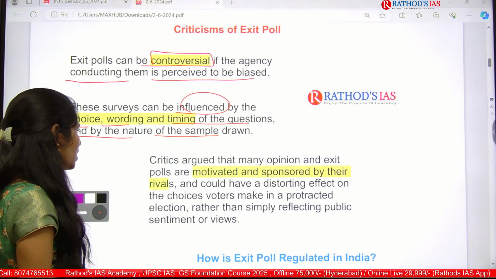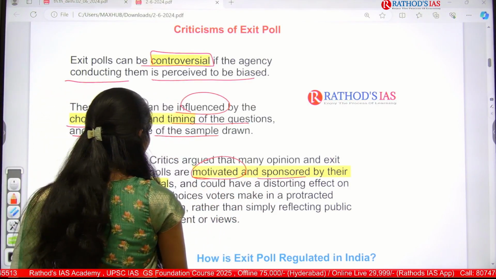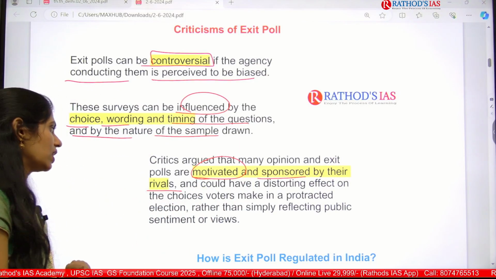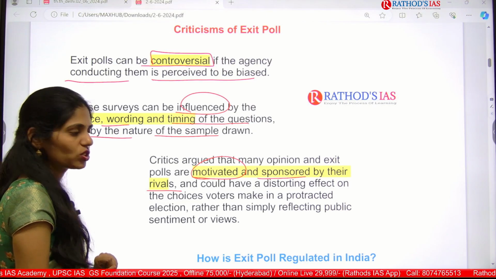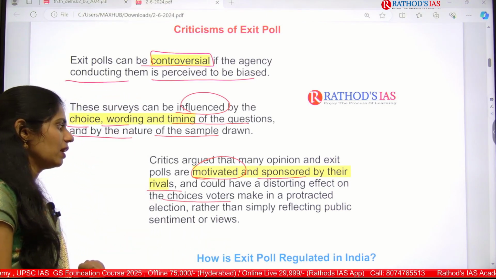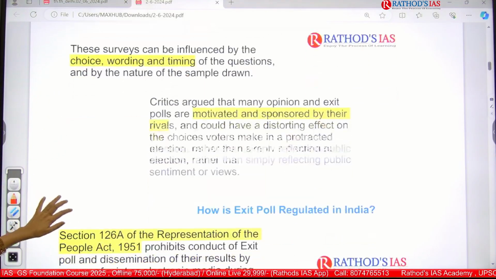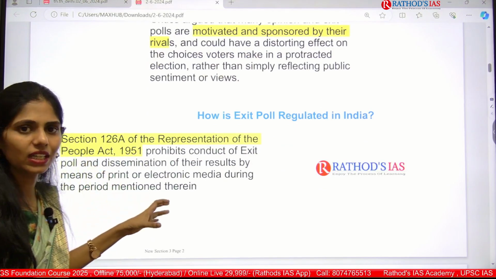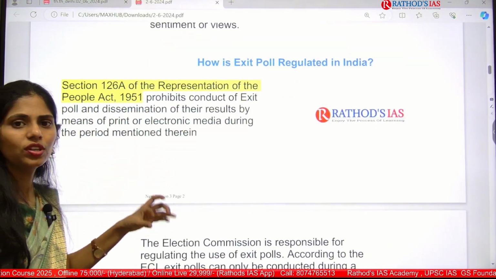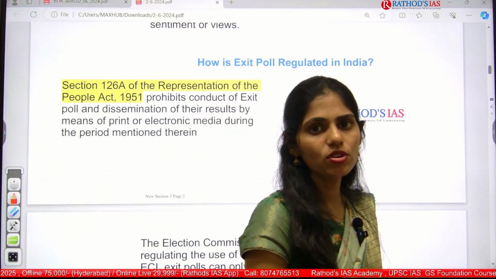And next one is, polls are sometimes motivated and sponsored by their rivals, and sometimes they could be distorting, and they will have a distorting effect on the choices voters make in protracted elections. In this way it will also have some impact on the public sentiment or views of the public. And now let us go into the topic of how we are regulating exit polls in our country.